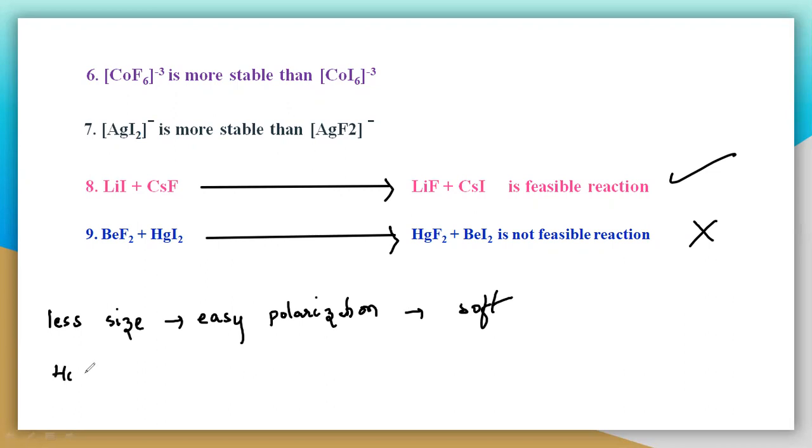If it is very large in size, then it is hard, the difficulty in polarization, that is difficult in polarization, which is hard. So the lithium which is very small in size, sorry, I have written this by mistake, less size is very hard, this is difficult and this is easy.